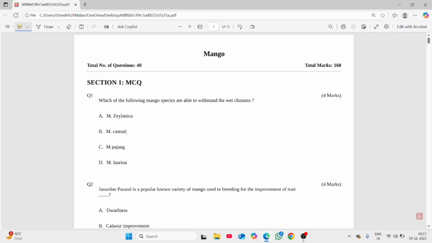Second one is Mangifera casturi. It is related to colored fruit development, you can say, black and purple color of fruits. And third option is Mangifera pazang. Its characteristic is that it can be peeled like a banana. And so we have the fourth option, Mangifera laurina. It is resistant to anthracnose. That's why it is preferred in wet climates. You are very well aware that anthracnose is a disease of wet climate. So option D is correct.